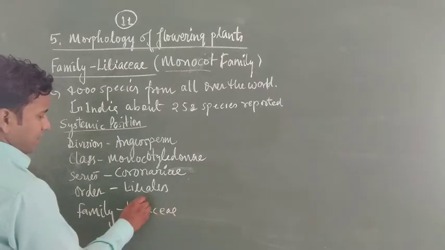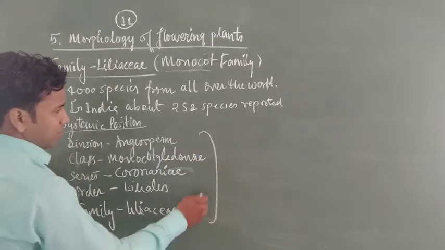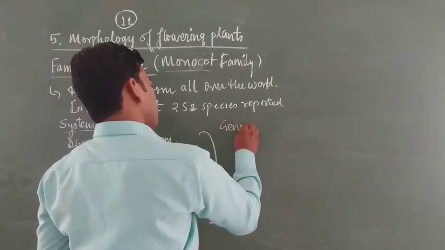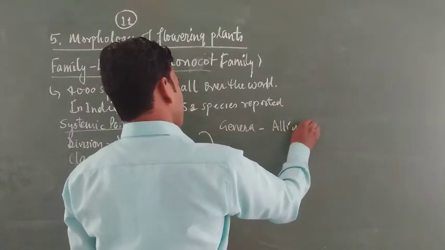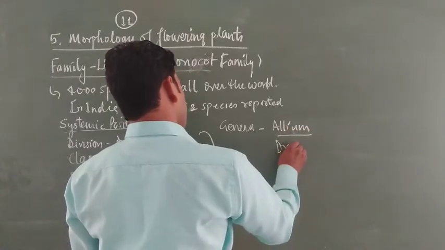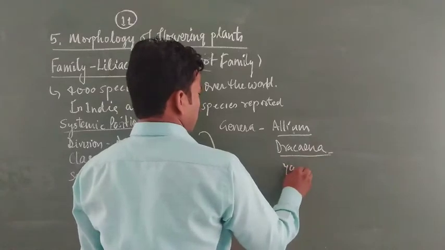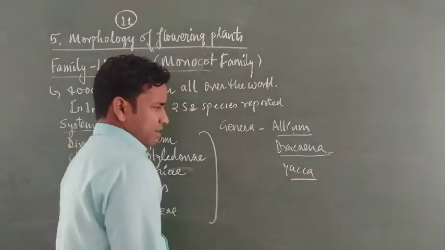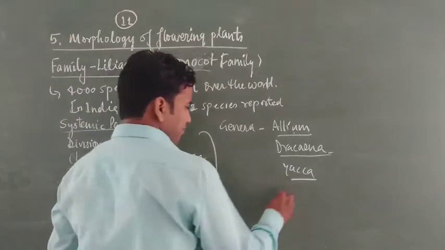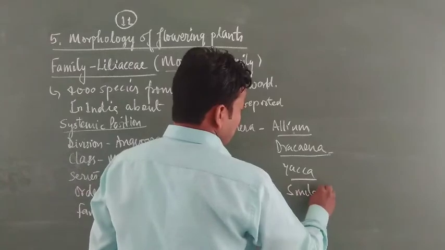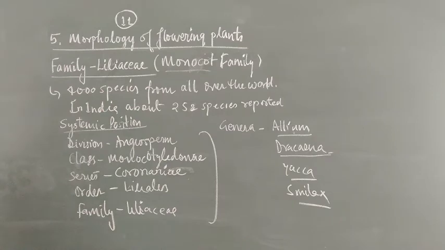Many genera and many species belong in these categories. The famous genera are Allium, Dracaena, Yucca, Smilex. These are different members that belong under the family Liliaceae.